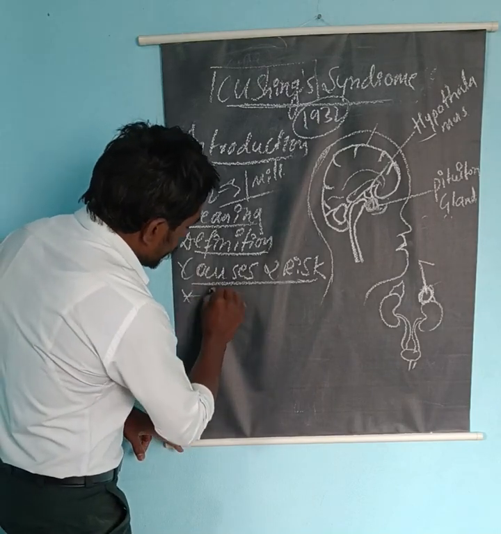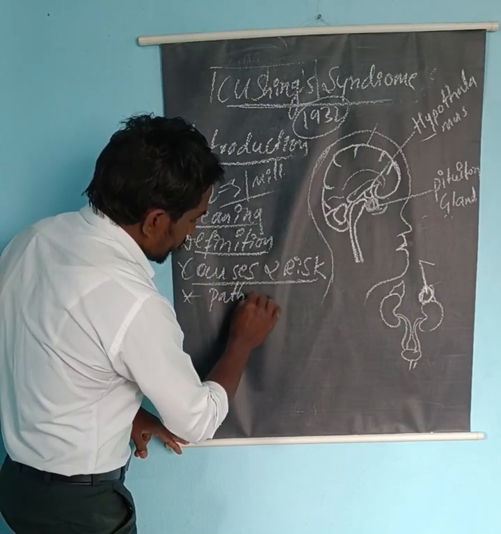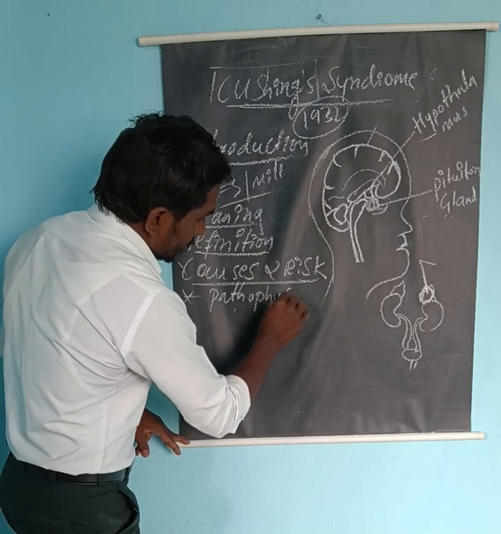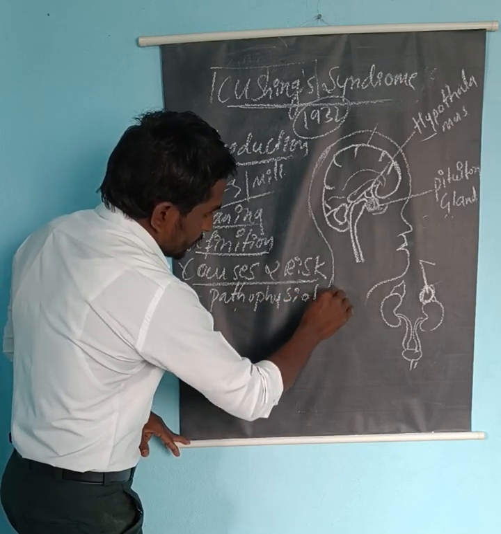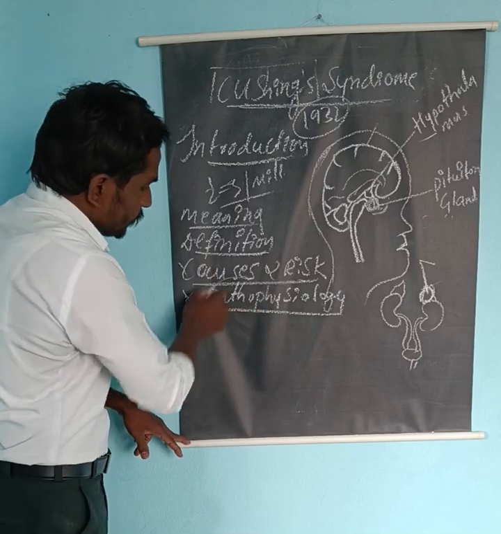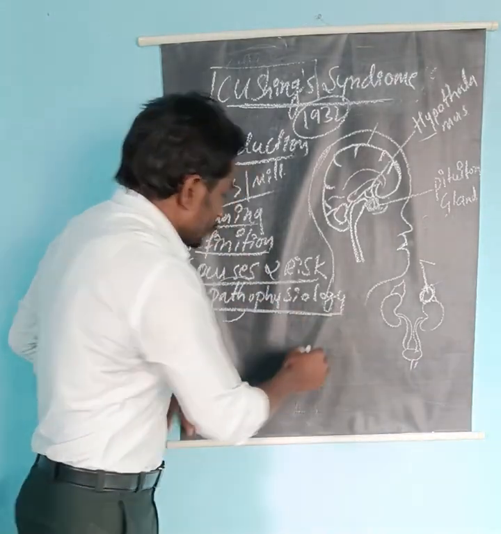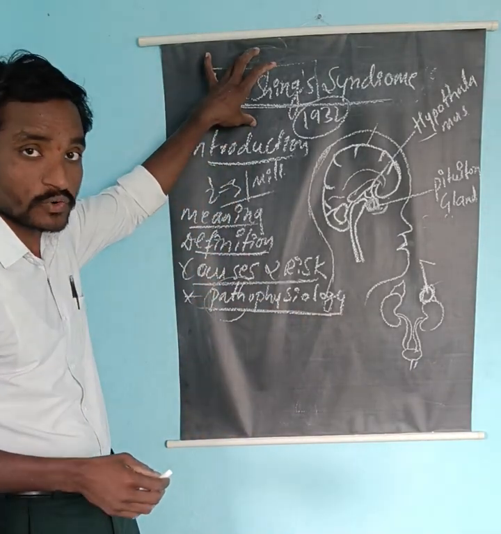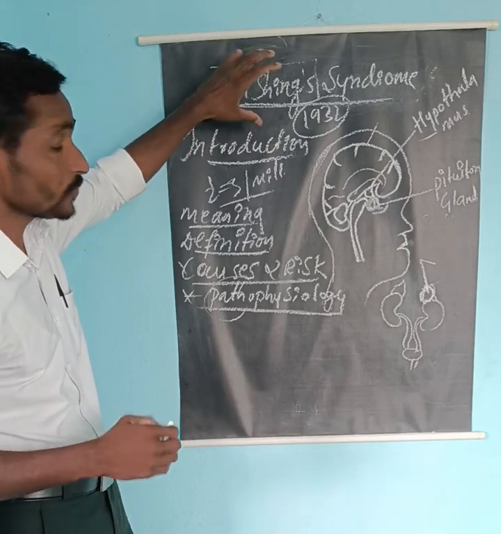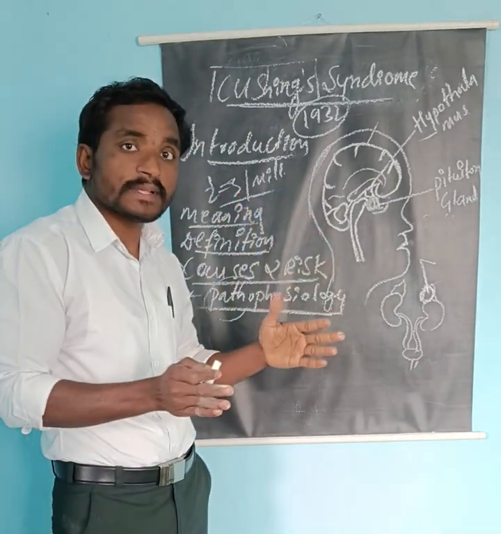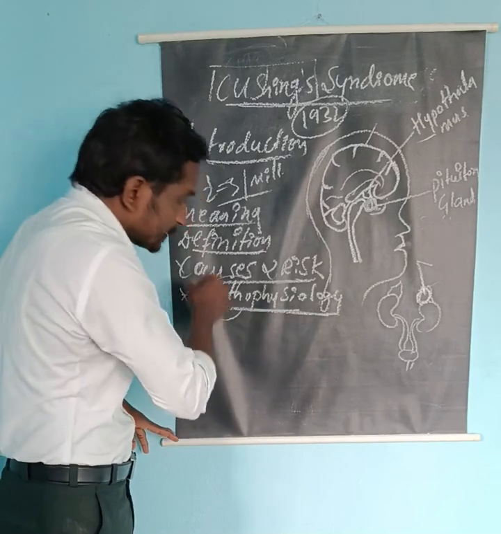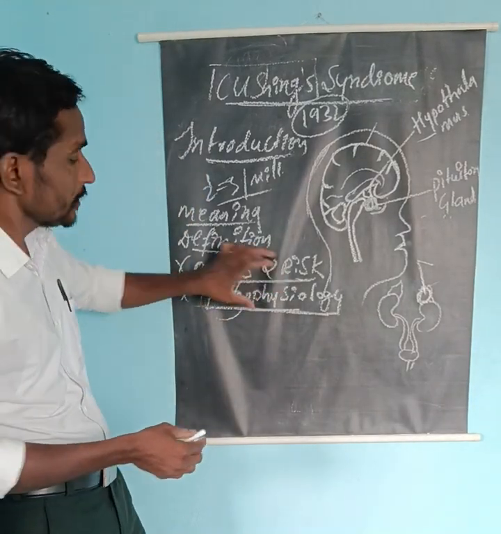Now come to the pathophysiology. Patho means disease, and physiology. So what happens in the body in case of Cushing syndrome? What cellular changes take place inside the body? We will see that in the pathophysiology.